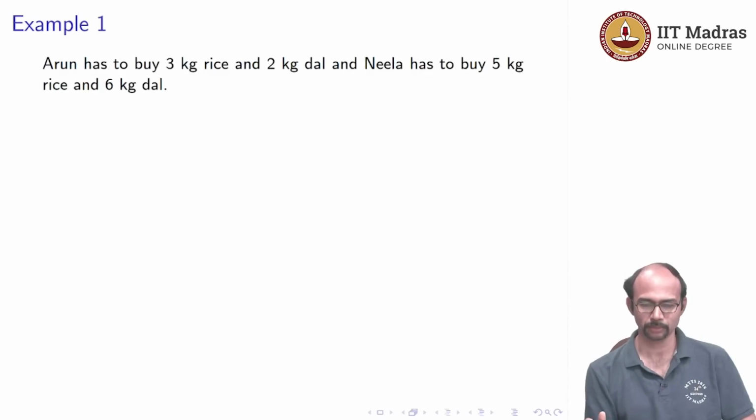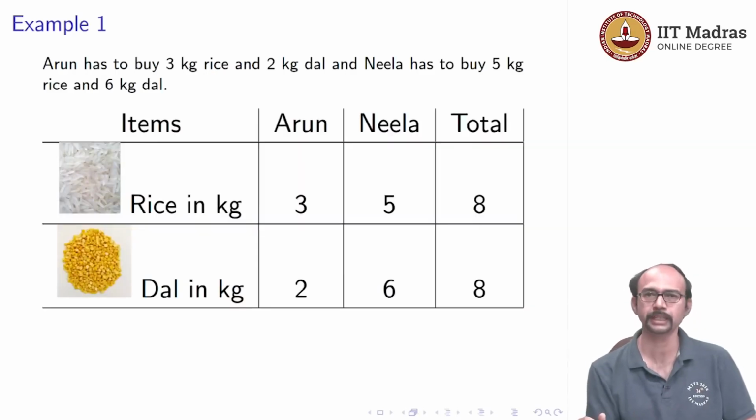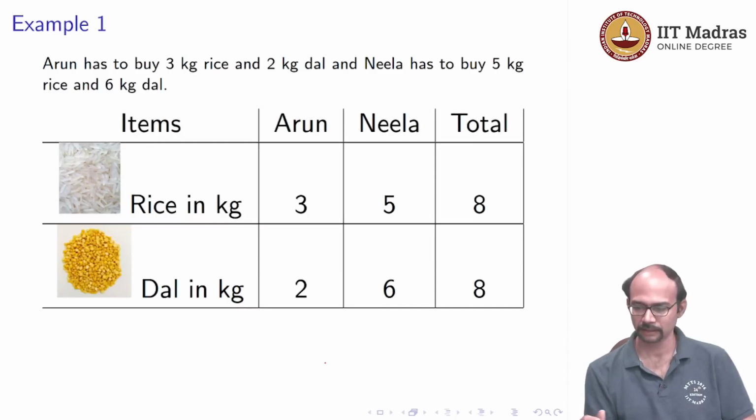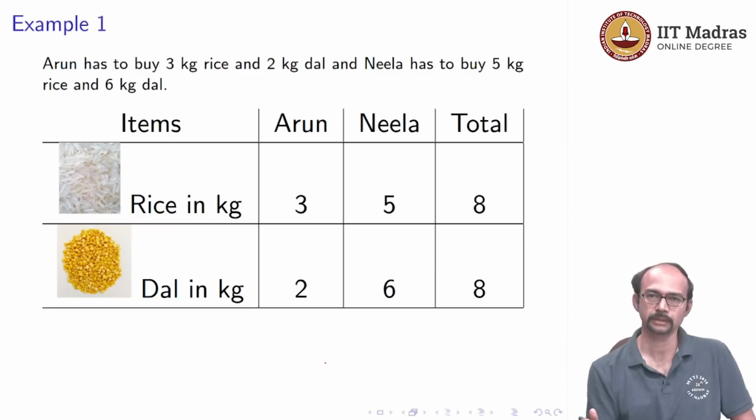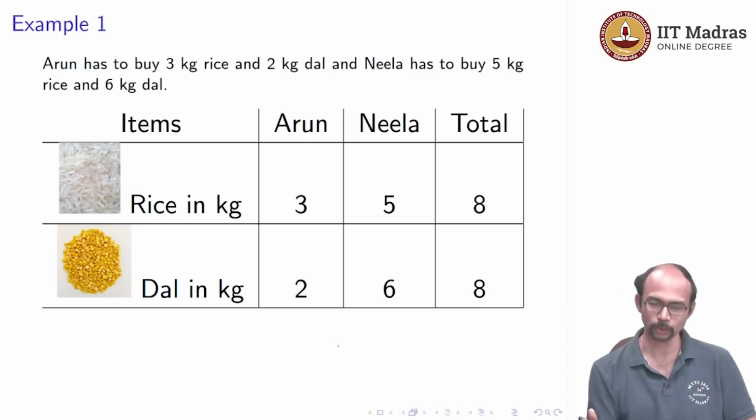So here is another example. Arun has to buy 3 kgs of rice and 2 kgs of dal, and Neela has to buy 5 kgs of rice and 6 kgs of dal. So let us put that into a table. This is rice in kgs and dal in kgs, and the corresponding numbers for Arun and Neela. So 3 kgs of rice for Arun, 5 for Neela, and 2 kgs and 6 kgs of dal respectively. So what is the total amount of rice and dal that they want to get? They want to purchase 8 kgs of rice and 8 kgs of dal in total.